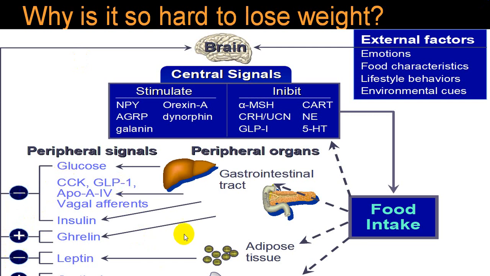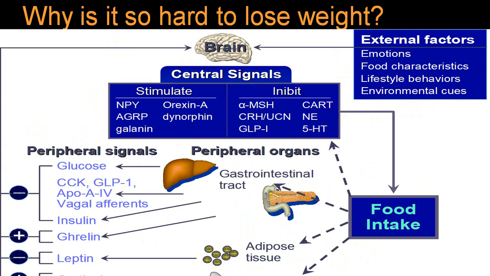Leptin is inhibitory. They have an inhibitory effect, but there are some which have stimulatory effects. So all these factors will have an effect on your food intake, appetite, and that will affect your weight.